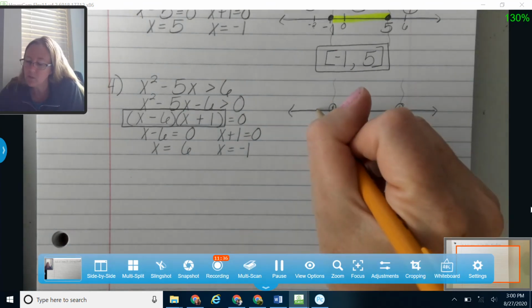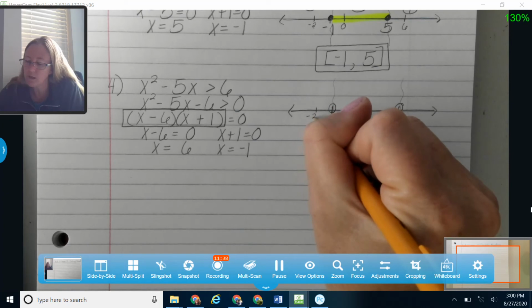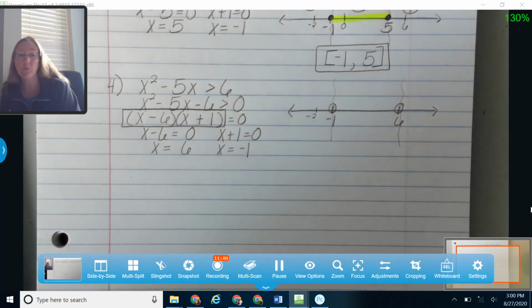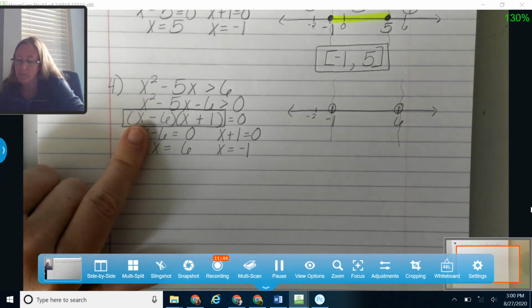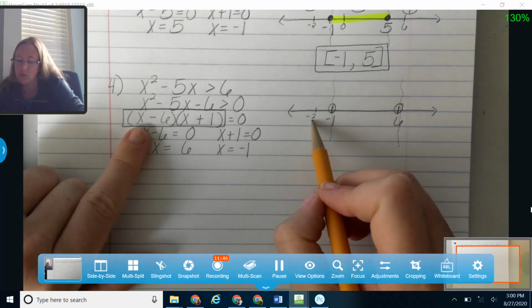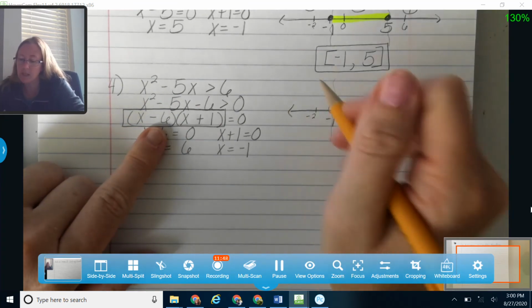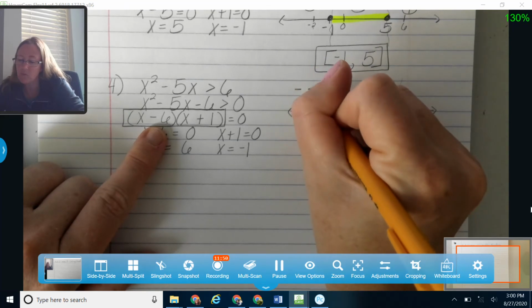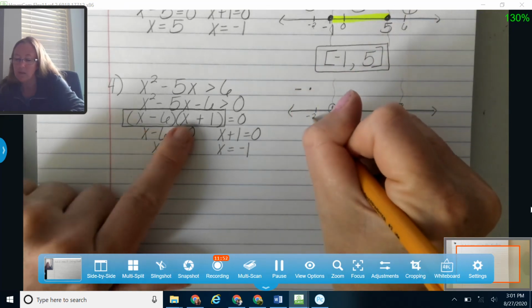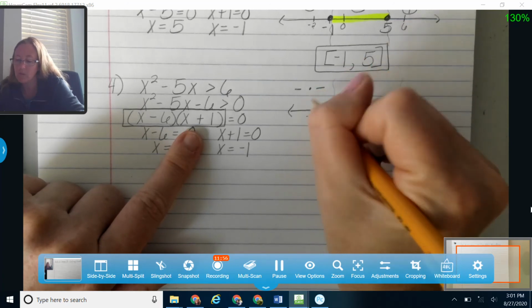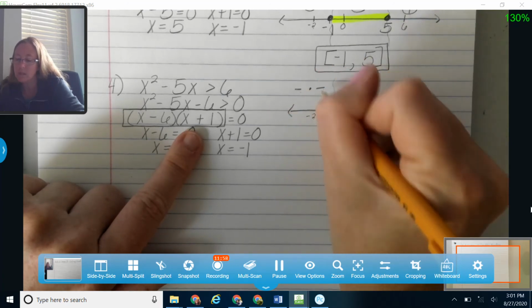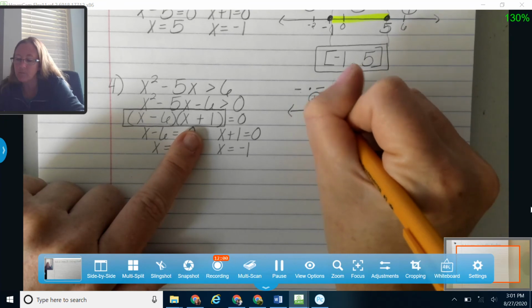Okay, so let me start with a number that's less than negative 1. I'm going to use negative 2. But if you want to use negative 3 or negative 4, that's fine as well. Anything will work. All right, so I'm going to go negative 2. So negative 2 minus 6 gives me negative 8. That's a negative. Times negative 2 plus 1 gives me negative 1. That's a negative. So a negative times a negative gives me a positive.